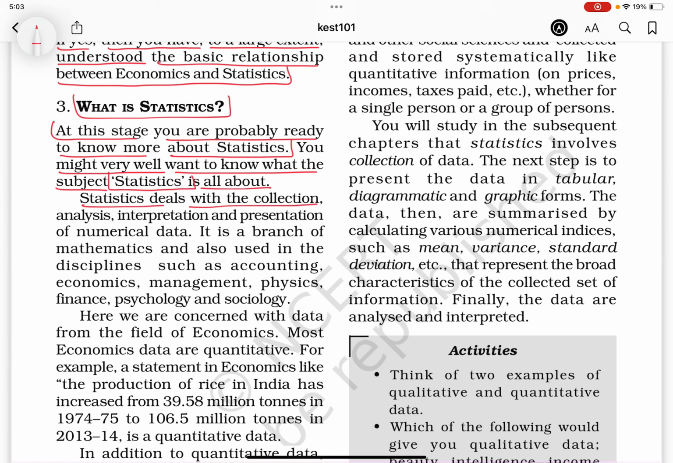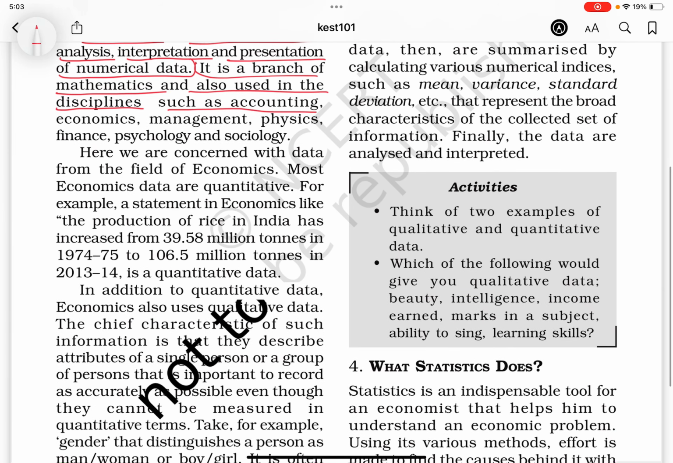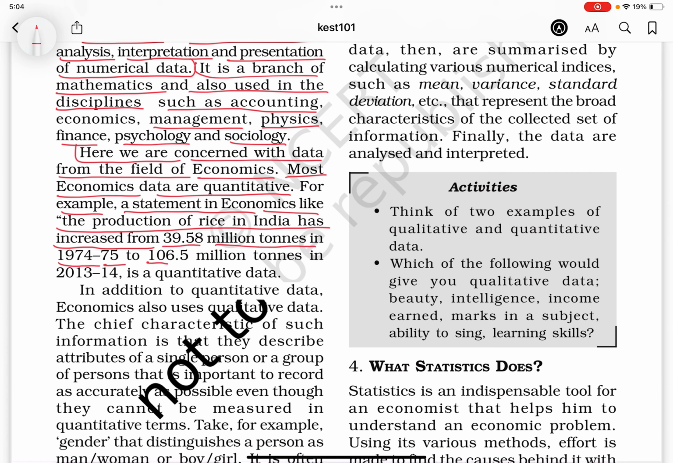Statistics deals with the collection, analysis, interpretation, and presentation of numerical data. It is a branch of mathematics and is also used in disciplines such as accounting, economics, management, physics, finance, psychology, and sociology. Here we are concerned with data from the field of economics. Most economic data are quantitative. For example, a statement in economics like the production of rice in India has increased from 39.58 million tons in 1974-75 to 106.5 million tons in 2013-14 is quantitative data.